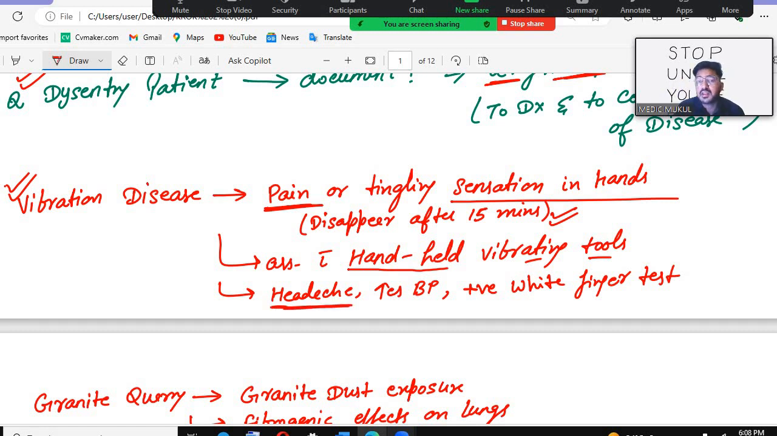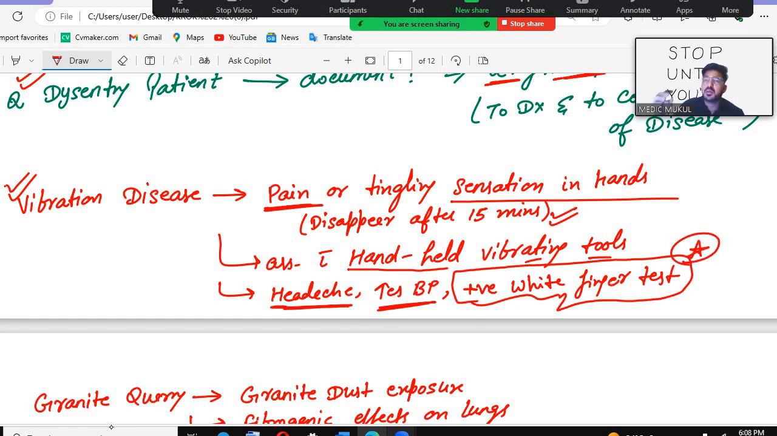Along with that, the person will have headache, an increase in blood pressure, and a positive white finger test. Remember this one, this is a test that we use, the positive white finger test, because the fingers look whitish because of the constant vibration. Vibration disease: pain or tingling sensation in the hand that disappears after 15 minutes, associated with handheld vibrating tools, headache, increased blood pressure, positive white finger test. So that is done. Okay, it's clear.